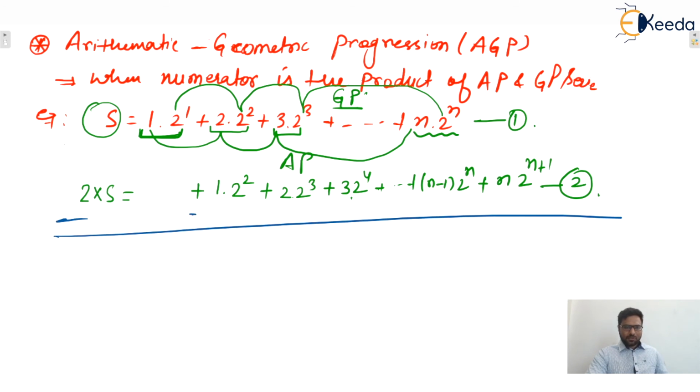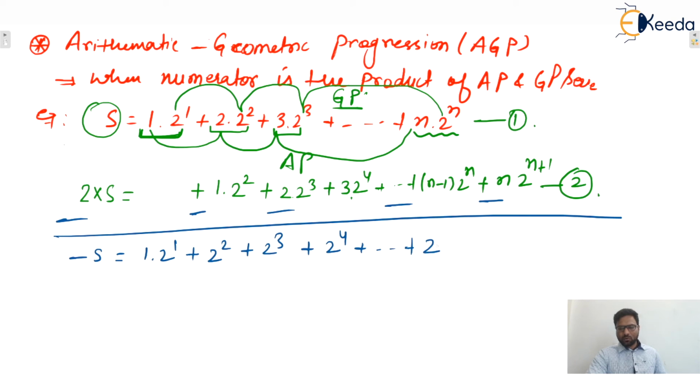So on subtraction, we can say that this becomes minus S, and this is 1 into 2 raised to power 1. This becomes 2 square. This becomes 2 cube. Then it will be 2 raised to power 4, and this one will be 2 raised to power n, and minus this term will be there. So this will remain as n into 2 raised to power n plus 1.